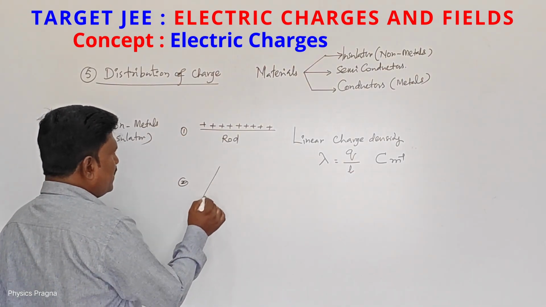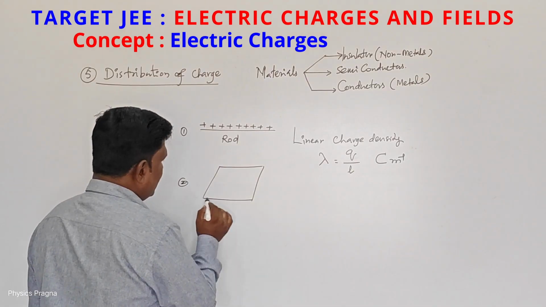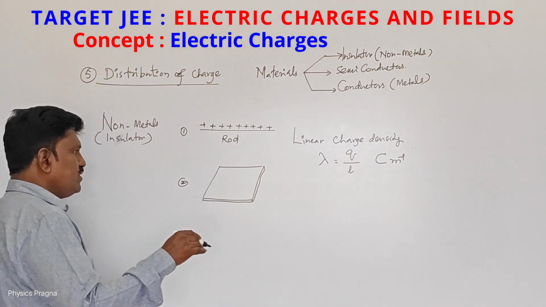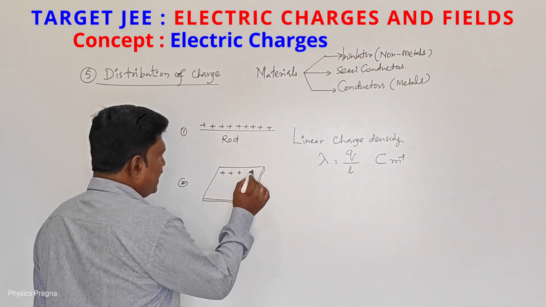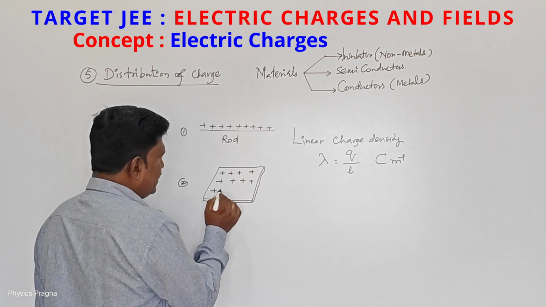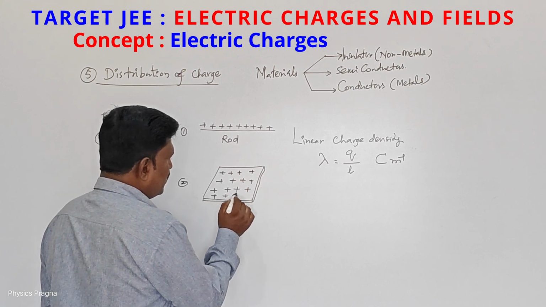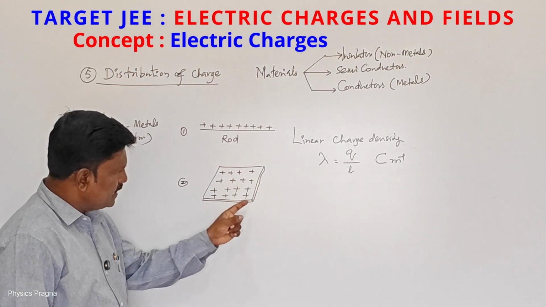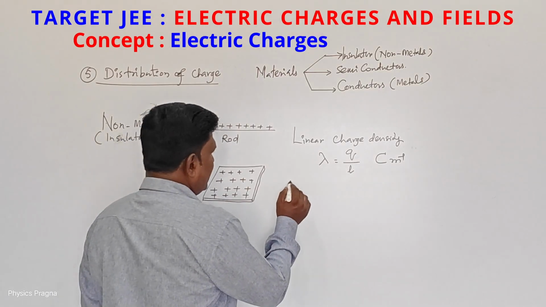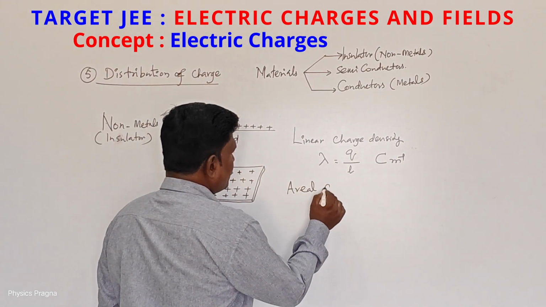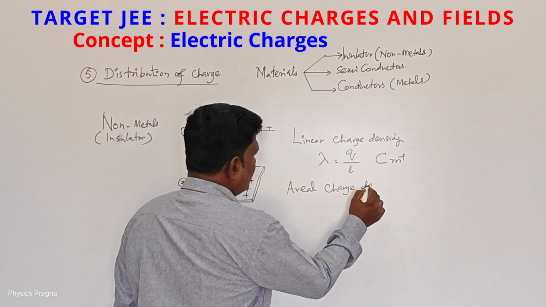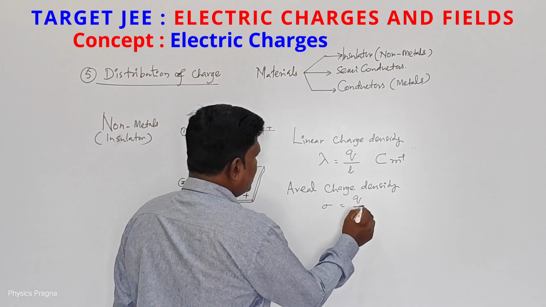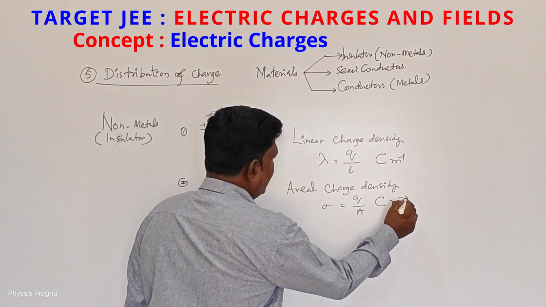If I take a lamina, and I supply charges all over the area of this lamina, an insulating, non-conducting material, the positive charges reside all over the area. If we want to calculate the charge there, we use areal charge density. The areal charge density symbol is sigma, charge per area, coulomb per meter square.